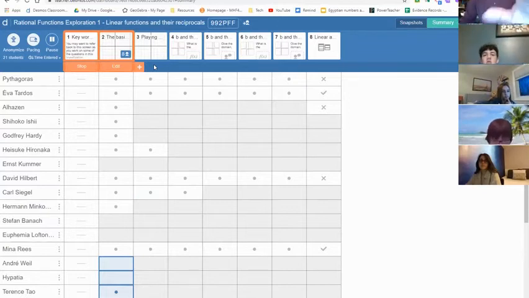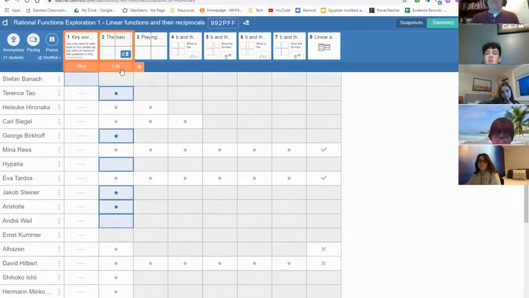This is my Desmos screen with everybody's work, and I'm going to shuffle things around. Okay, so let's just, I'm going to pause the Desmos for a moment. Don't hate me too much.